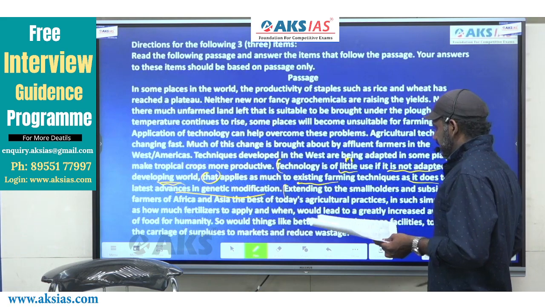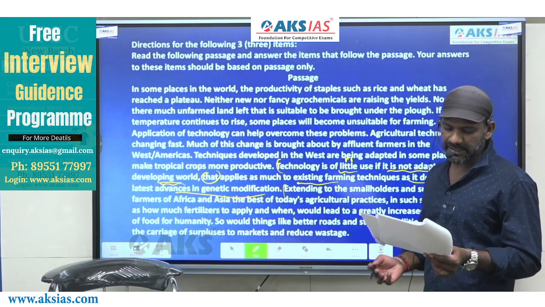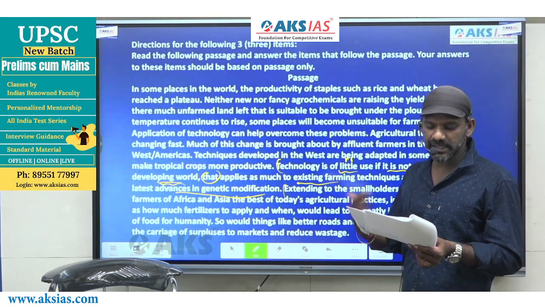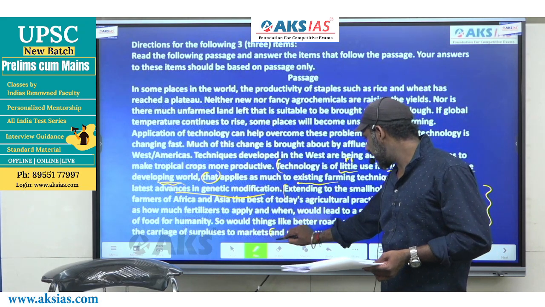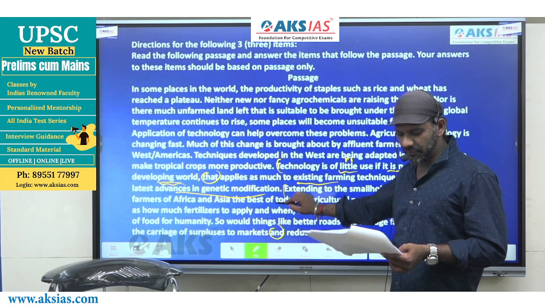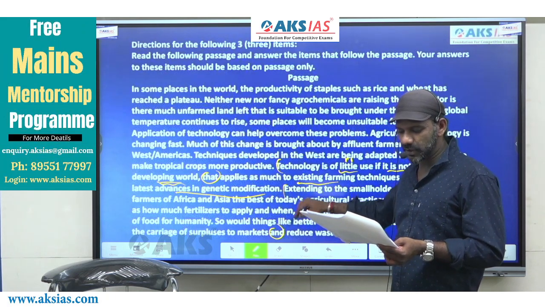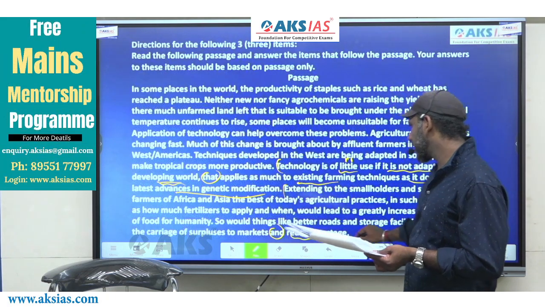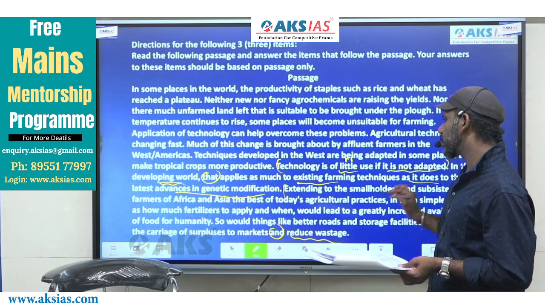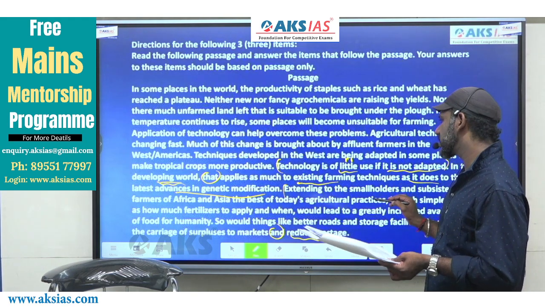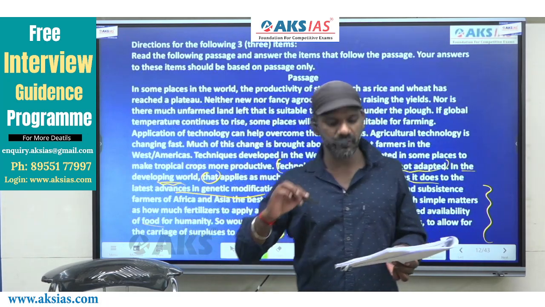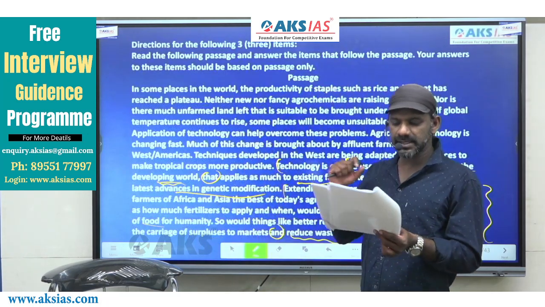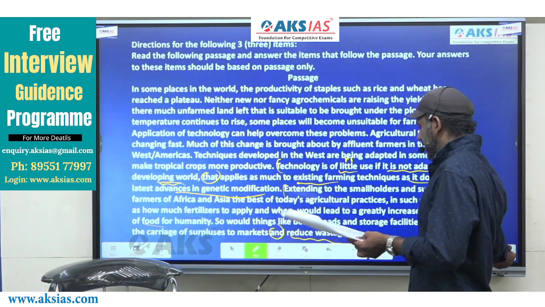Come to the same part. Better roads and storage facilities to allow for the carriage of surpluses to markets and reduce wastage. "And" is a support indicator. Before it is positive, so after it also it must be positive. Reduce wastage, and in this context, wastage refers to wastage of food. So better roads and storage facilities is the same as better infrastructure.